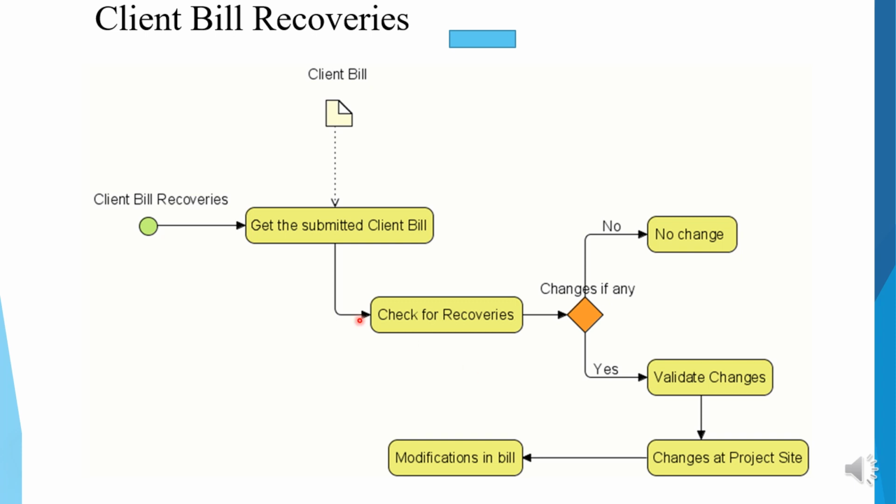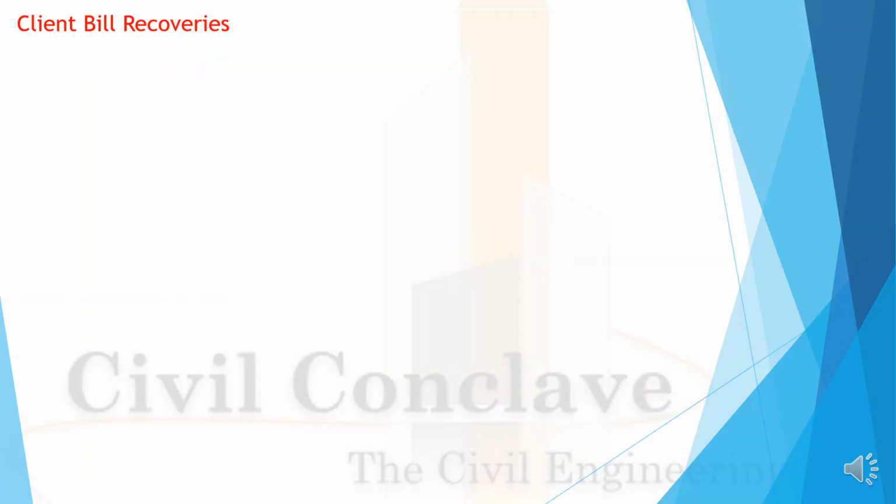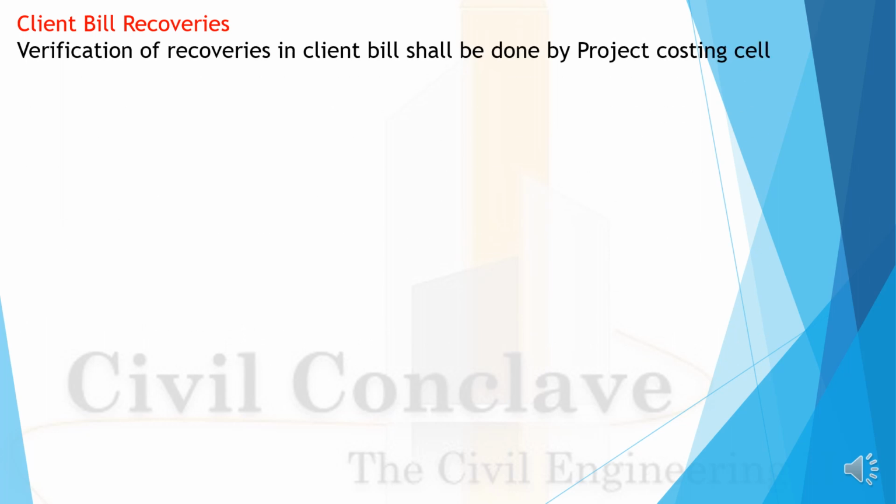Client bill recoveries. Get the bill which is submitted to the client and check for the recoveries. Changes, any? No, no changes. Yes, validate changes, then change client bill recoveries at site, then the modification and verification of recoveries. This cycle of client bill verification shall be done by the project cost cell.